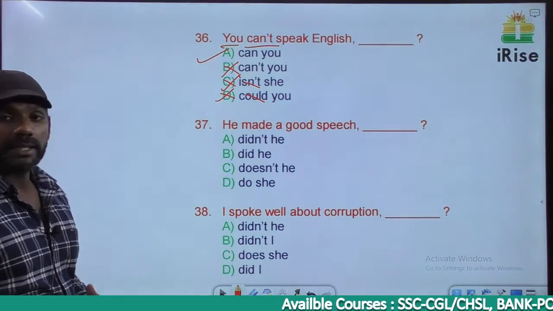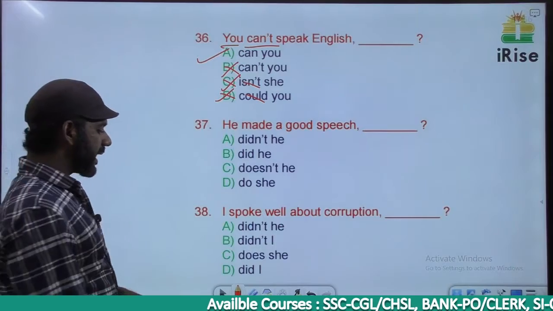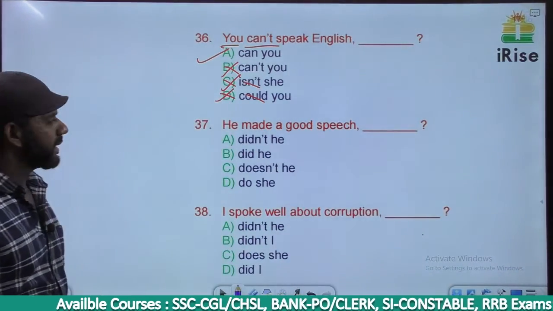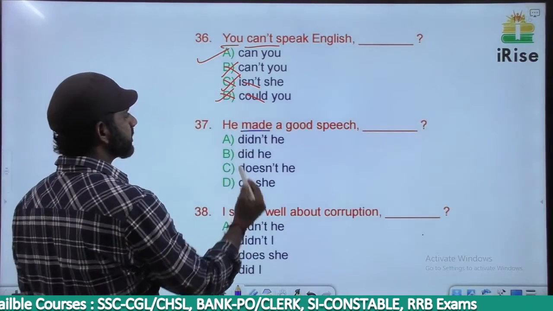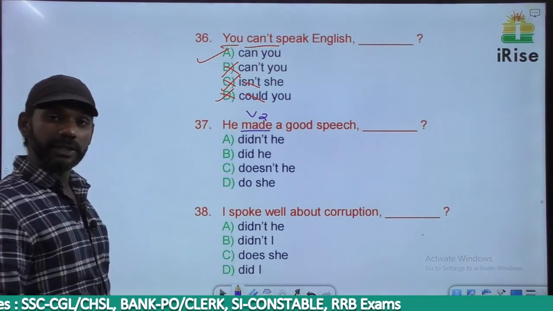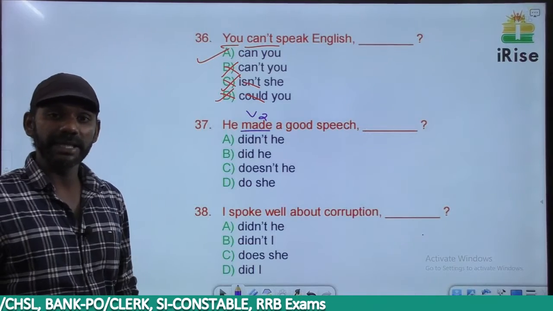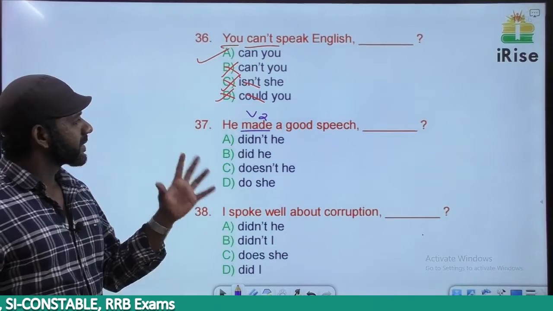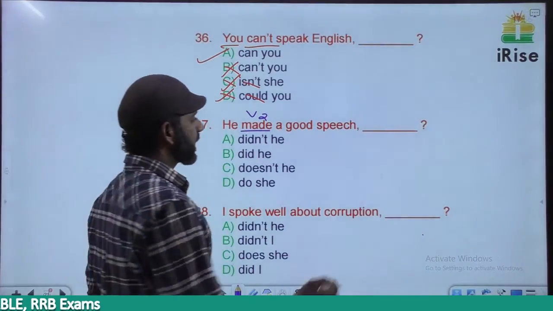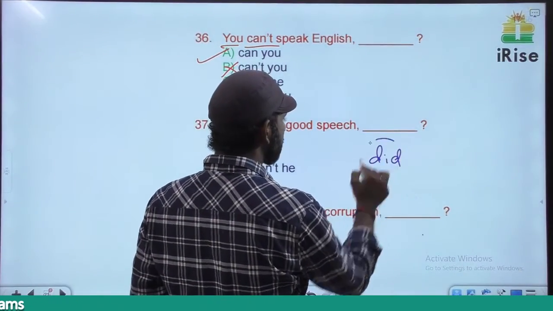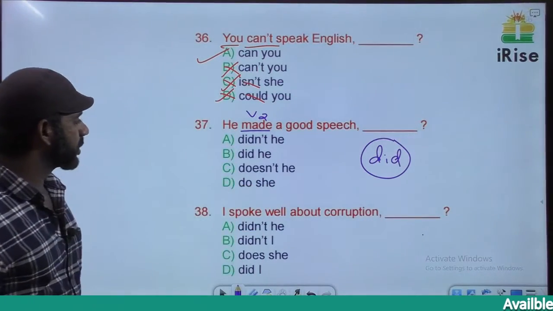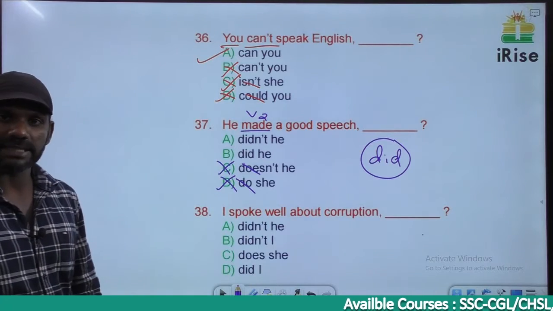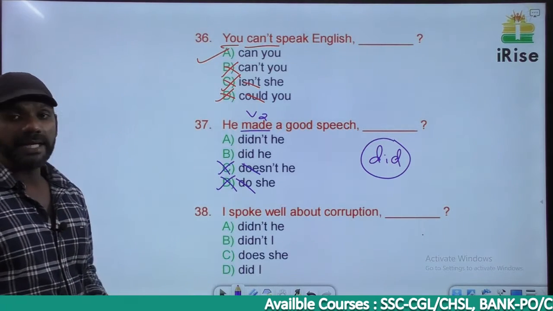He made a good speech. There is no auxiliary verb in this sentence. The verb in the sentence is made, and made is both V2 and V3. It's make, made, made. But as you know, there's nothing like subject plus V3. It's subject plus V2, and subject plus V2 is simple past. In the case of simple past, in the tag we have to use did. Based on that, C and D are gone. Does and do come in the simple present tense, so they are eliminated.